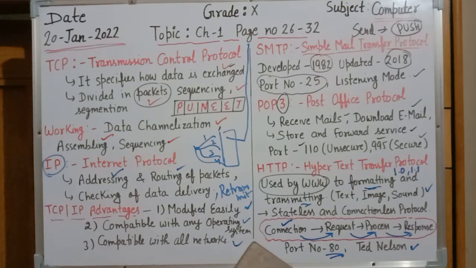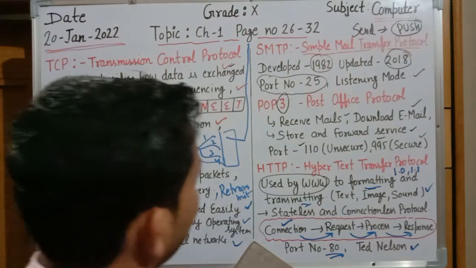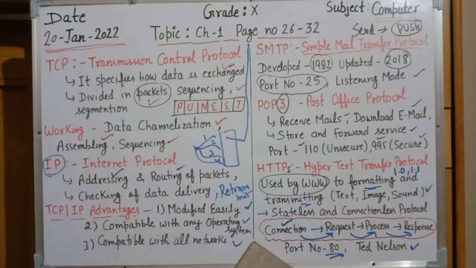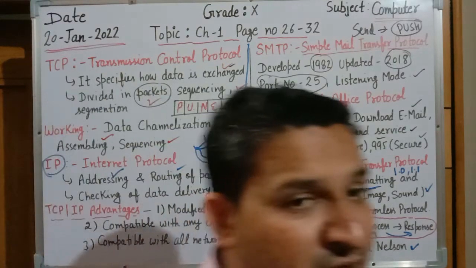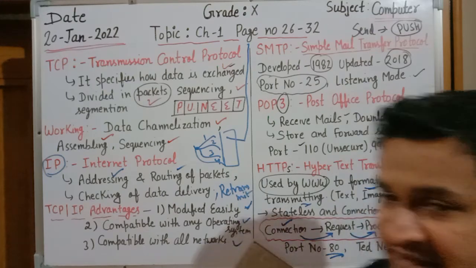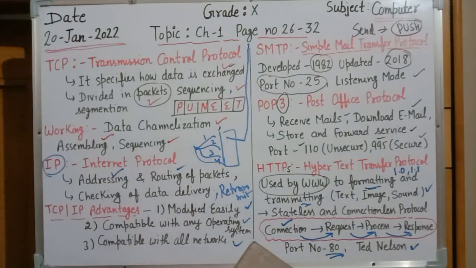Now we are coming to the next point. Here I am covering HTTPS. If S is there, S means secure protocol. It means to transfer the service by using security. HTTP is an unsecure protocol, so to make it secure we write HTTPS. There is no other difference. The difference between HTTP and HTTPS is the security. HTTP is unsecure while HTTPS is a secure protocol.